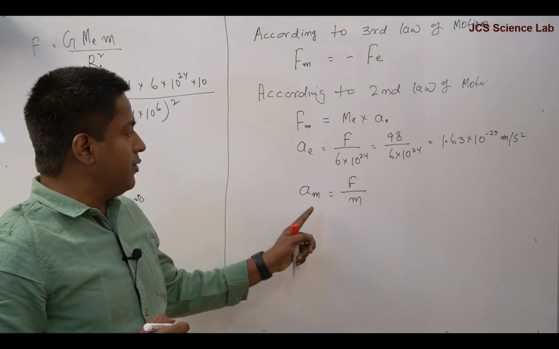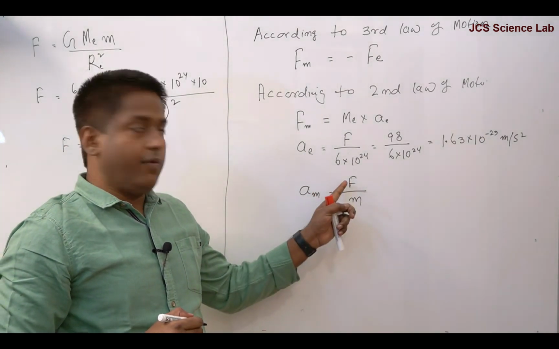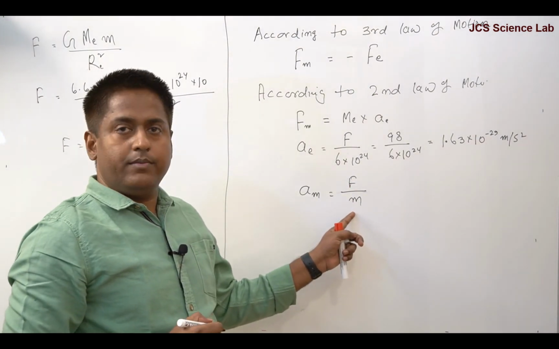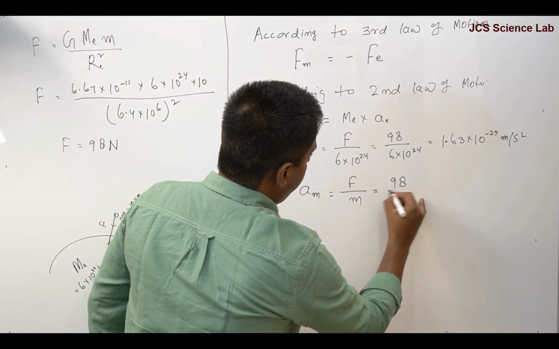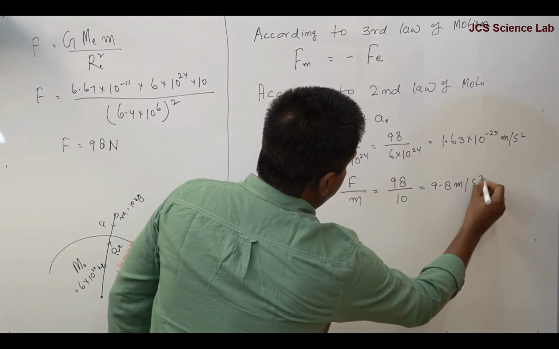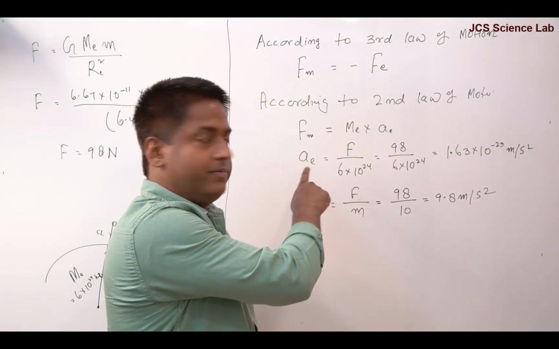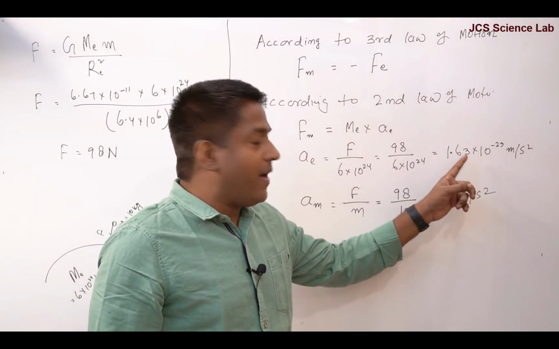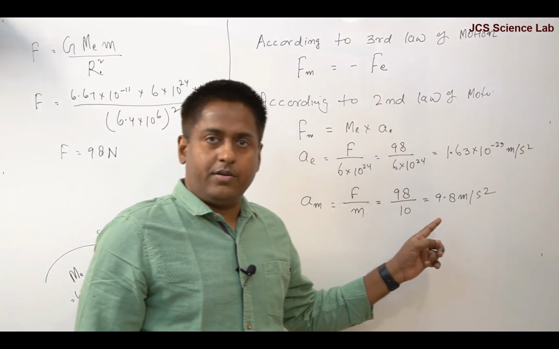So acceleration produced in the mass, which is 10 kg, is force exerted by the Earth on the mass divided by mass of the object. That is equal to 98 divided by 10, which is 9.8 meter per second square. Now compare: the acceleration produced in the Earth is far smaller than the acceleration produced in the 10 kg object.